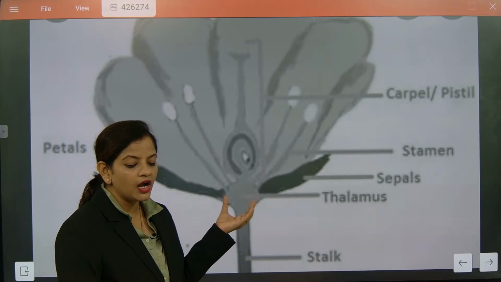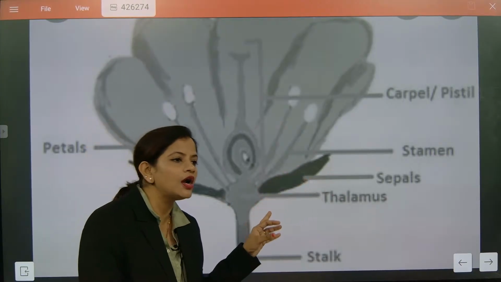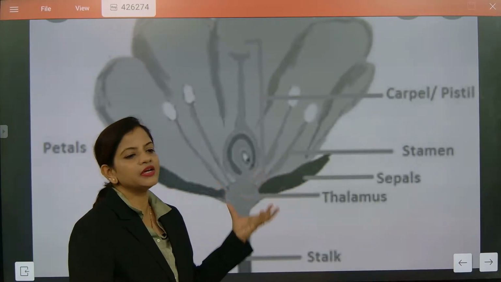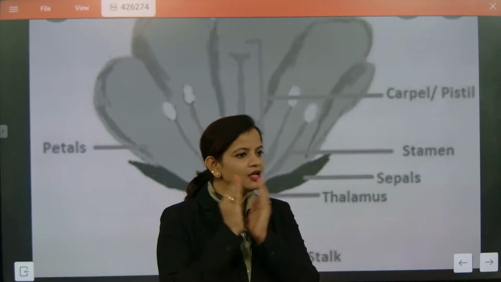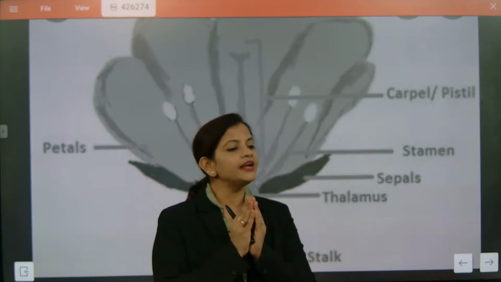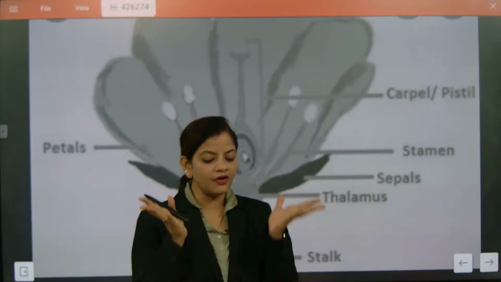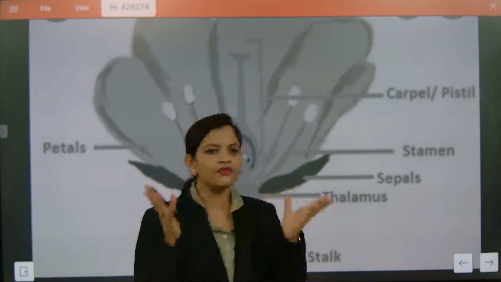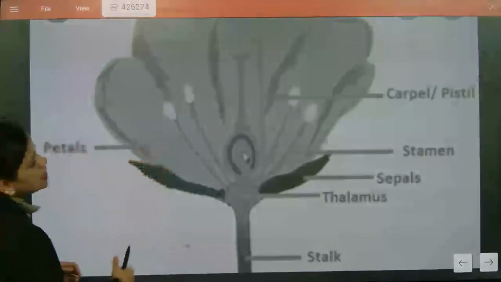This is exactly called as what? Thalamus. And this section is called as sepals. What is it called? Sepals. The sepals will be the green section. If the flower is a bud, at that time it will be green. So that green coating outside the flower before it is blossoming, it is exactly called as what? Sepals. When this sepal bursts, the flower will come out. Understood or not? The flower will blossom. So that blossom is exactly taking out the petals.